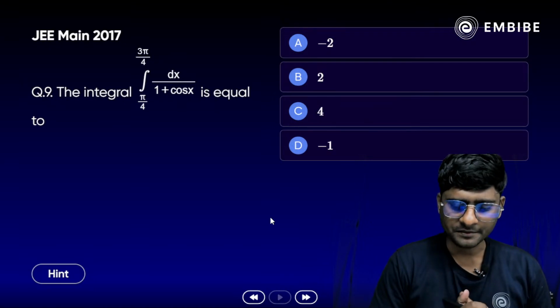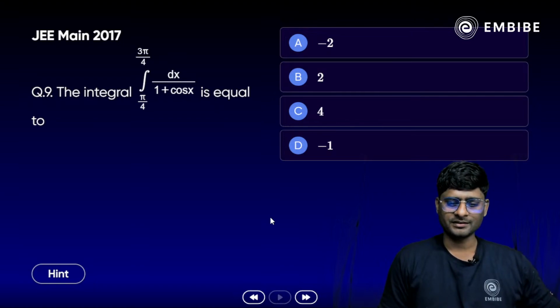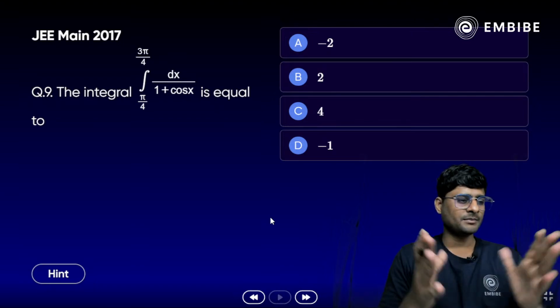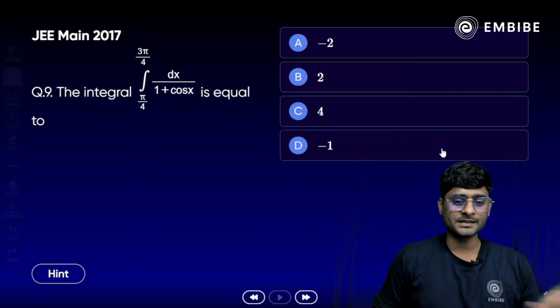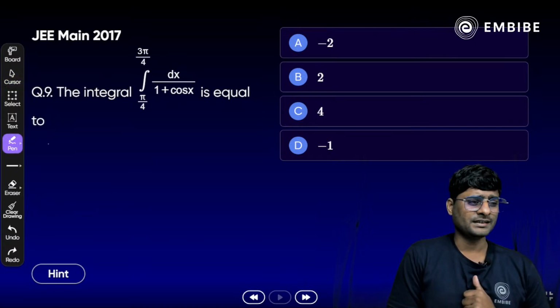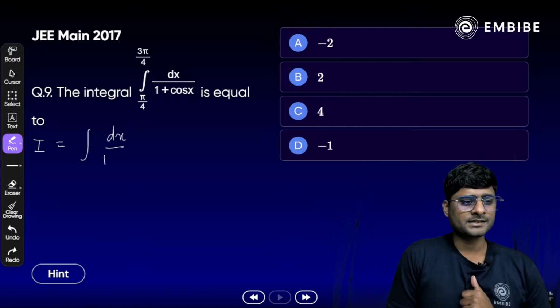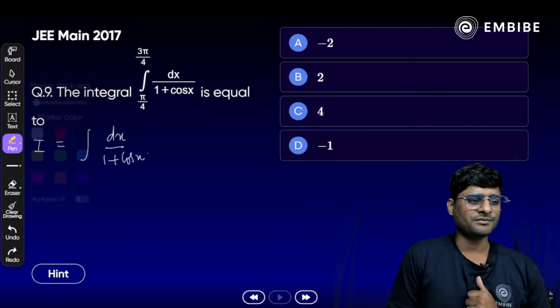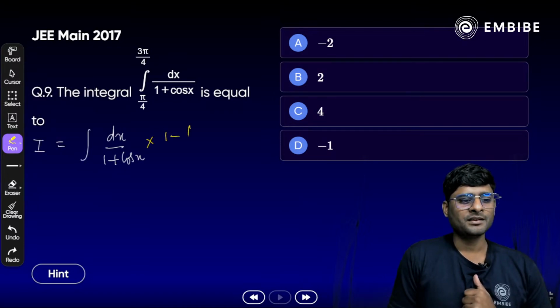Okay, yes, is that previous one correct? Okay, that was correct. Just think about it. Here, very easy question. We have to simply just apply the rationalization and you will get the answer. So easy integration here. Okay, just integrate here first. Like we have an integration dx by 1 plus cos x here. Okay, we know that we have to simply multiply 1 minus cos x in numerator and 1 minus cos x in denominator, correct?